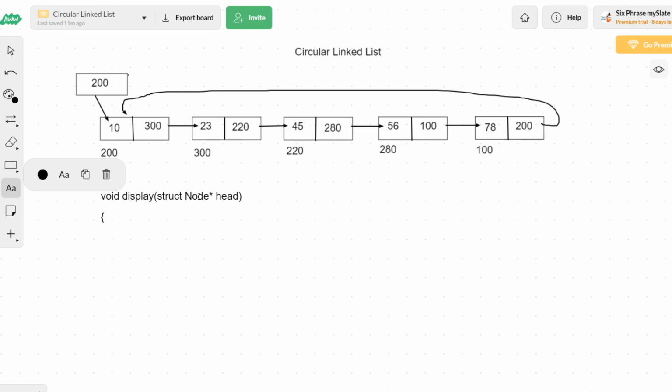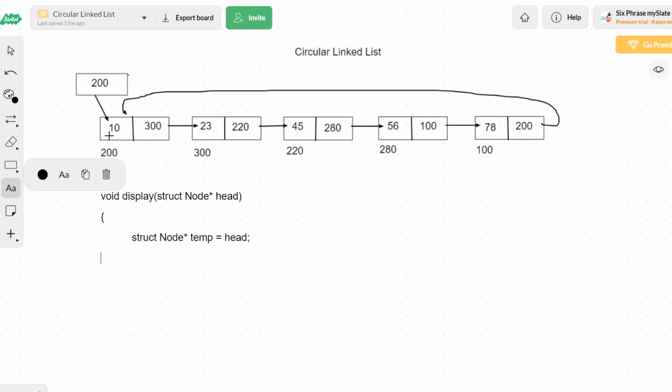Now what we need to do, if I want to move from this node to the next node, I have to do head equal to head of next. But I'm not going to affect this node because the address of this head node is very important. Let me keep it safe, and let me take one more pointer called temp, struct node star temp, and this temp pointer will be taking the address of that head node of the circular linked list.